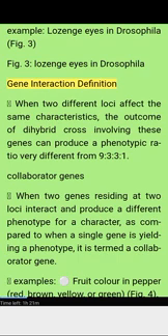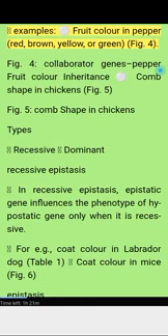Gene interaction. Definition: when two different loci affect the same characteristic, the outcome of a dihybrid cross involving these genes can produce a phenotypic ratio very different from 9:3:3:1. Collaborator genes: when two genes residing at two loci interact and produce a different phenotype for a character, as compared to when a single gene is yielding a phenotype, it is termed a collaborator gene. Examples: fruit color in pepper, red, brown, yellow, or green, Figure 4; comb shape in chickens, Figure 5.